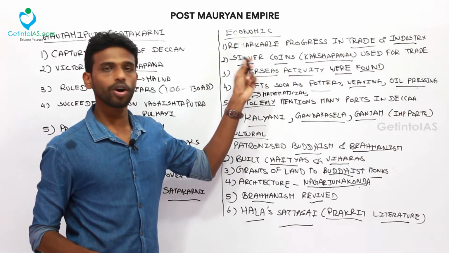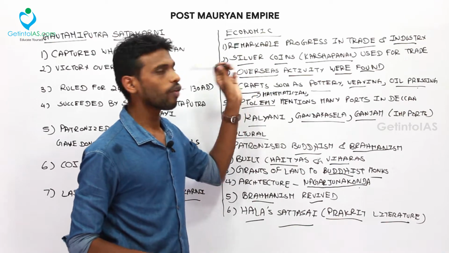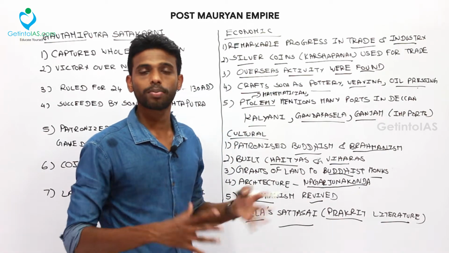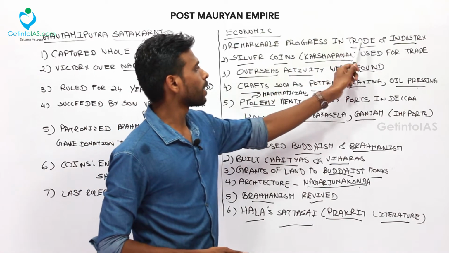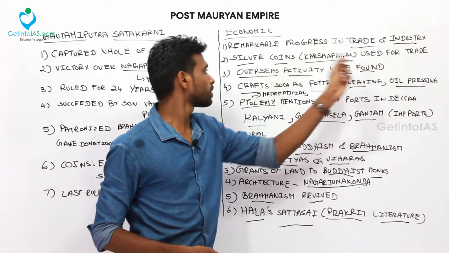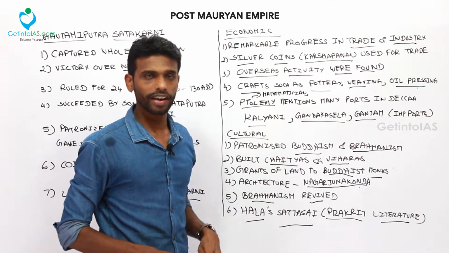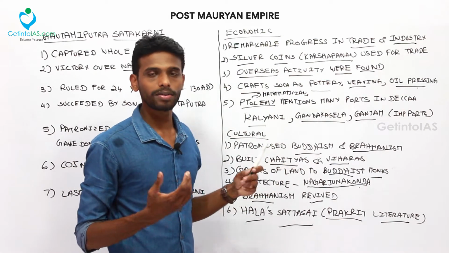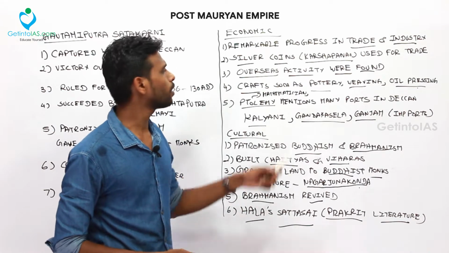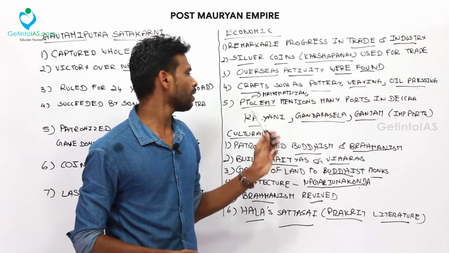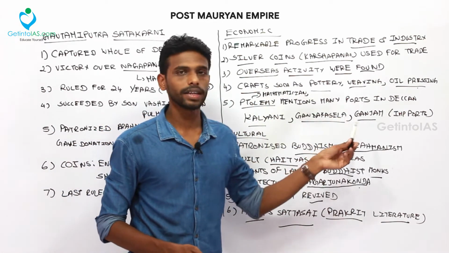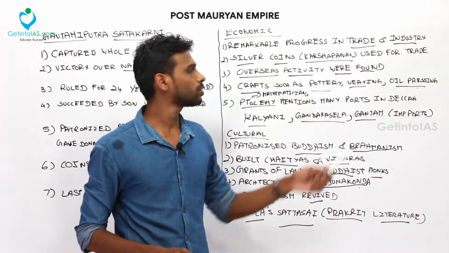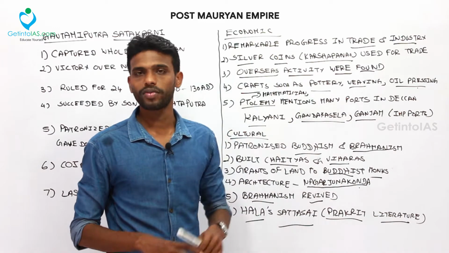Now coming to the economic and cultural aspects. Trade was booming in this period, and they had great progress in trade and industry. Silver coins called Karshapanas were used for trade, and overseas activity was found due to the establishment of many ports. Ptolemy found many ports in Deccan: Kalyani, Gandhakasela and Ganjam. Crafts such as pottery, weaving and oil pressing were also found, which contributed to the economy of that territory.